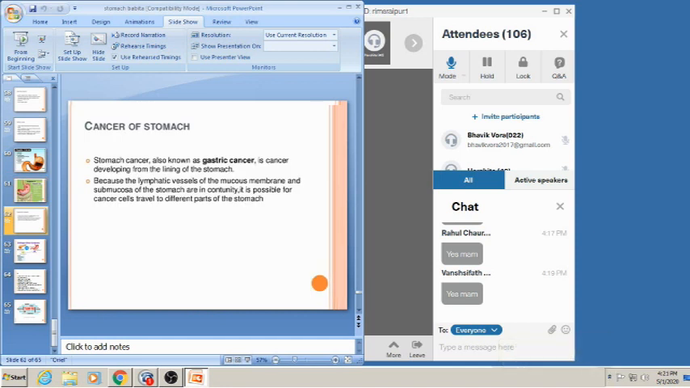Stomach cancer, also known as gastric cancer, is cancer developing from the lining of the stomach, and because the lymphatic vessels of the mucous membrane and submucosa are in continuity in the stomach, it is possible for the cancer to travel, or metastasize, into different parts of the stomach.